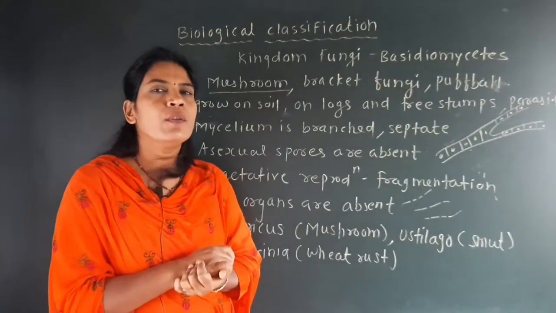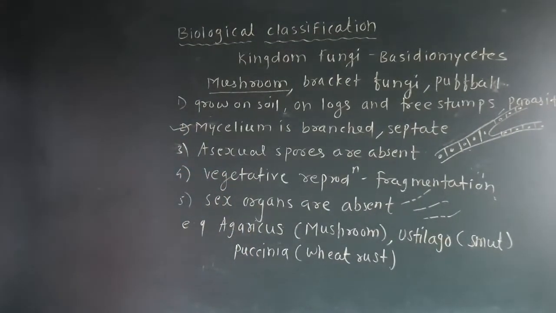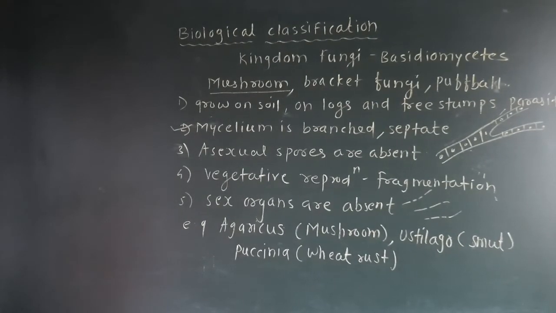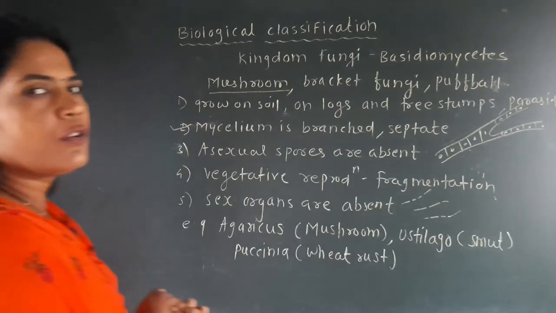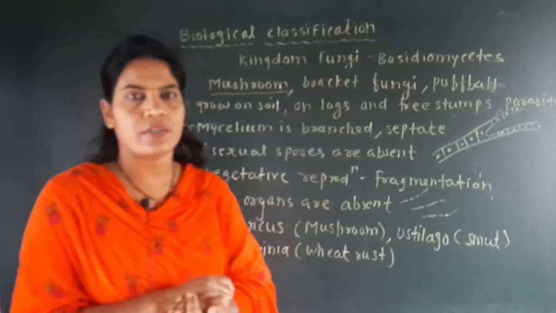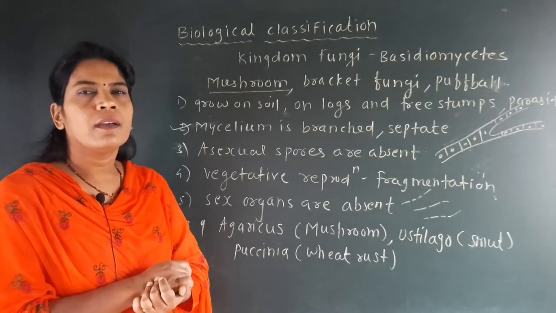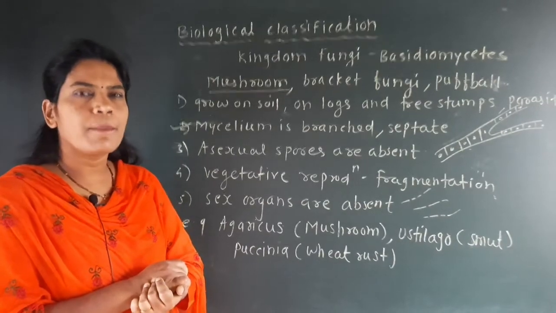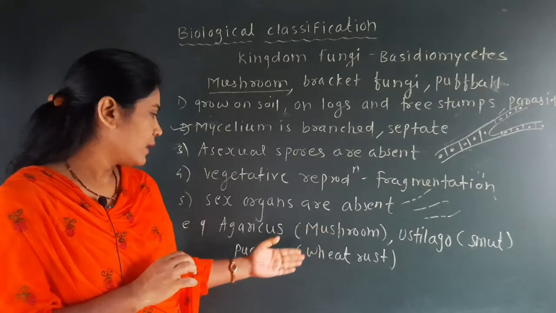So again, the examples we have given for the group Basidiomycetes: Agaricus, which is commonly called a mushroom; Ustilago, which is commonly called smut; and Puccinia, which is commonly called wheat rust. So these are the examples, and we have to revise them: mushroom, smut, wheat rust.